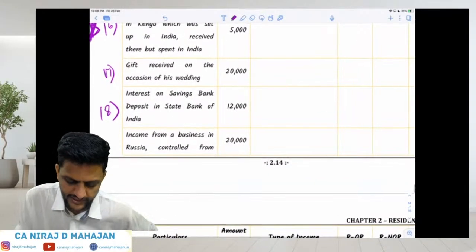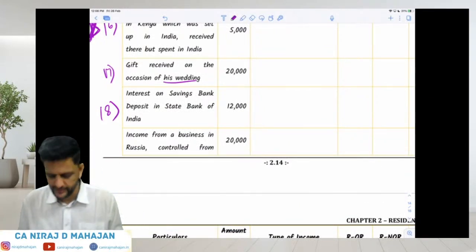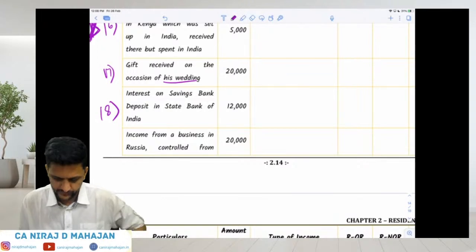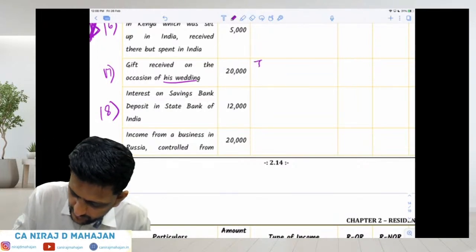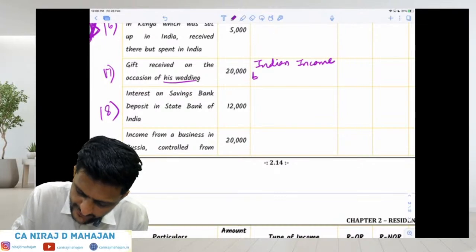17 now. Gift received on occasion of his wedding. His wedding means the associate's wedding, it is exempt, bachcho. It is exempt under section 56(2)(x). It is Indian income, but not taxable.